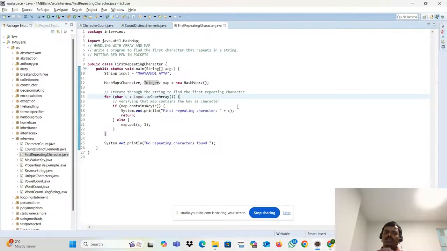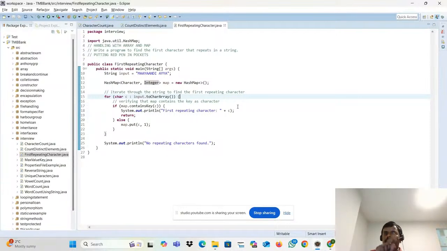Prakash gives the red pen to me, I put it in the packet. Then he gives a yellow pen, I put it in the packet. Then a white color pen, put it in the packet. Again he gives one more white color pen. So the white is repeating, which is the first repeating one. So I have to take it and print it.